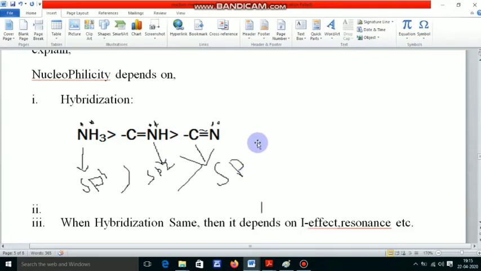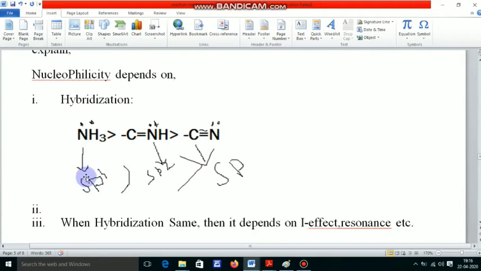Why is this the order of nucleophilicity? Because the higher the p character of the hybrid atomic orbital, the higher the energy, and when the energy of the HOMO increases, the nucleophilicity of the molecule also increases.